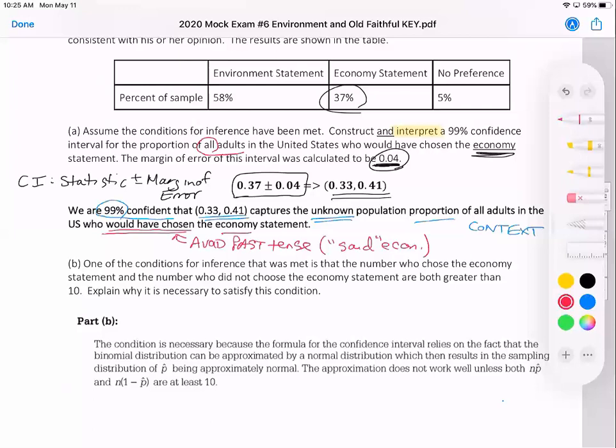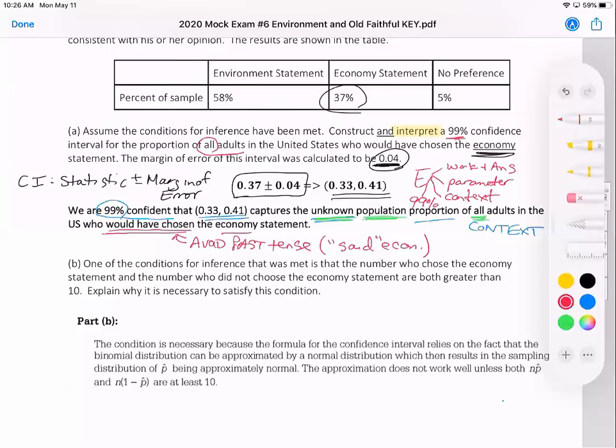Scoring for something like this, to get an E, you'd obviously need to get the interval correct with work. So work plus the correct answer. You'd want a statement. You want to convince us that you're talking about the parameter. You can do that a couple different ways. You could say unknown proportion or population proportion or all adults. Those are all ways to convince us that you're talking about the parameter. You need to have context. And you'd need to mention your confidence level, 99% somewhere in there. Not 95, but 99% confidence.